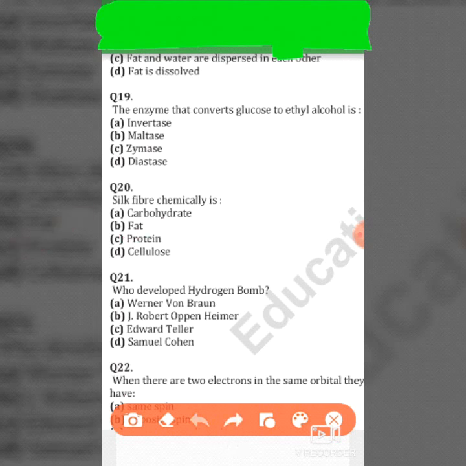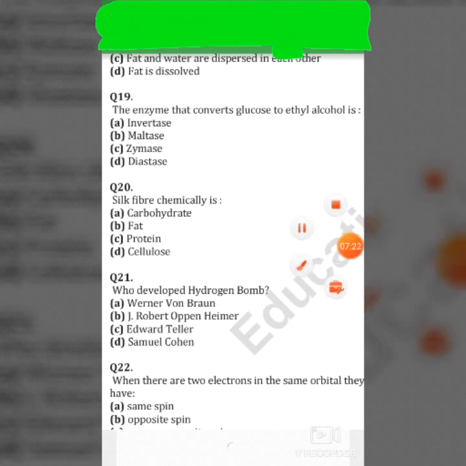Next question. Who developed the hydrogen bomb? A. Werner von Braun, B. J. Robert Oppenheimer, C. Edward Teller, and D. Samuel Cohen. So its right answer is C, Edward Teller developed the hydrogen bomb.